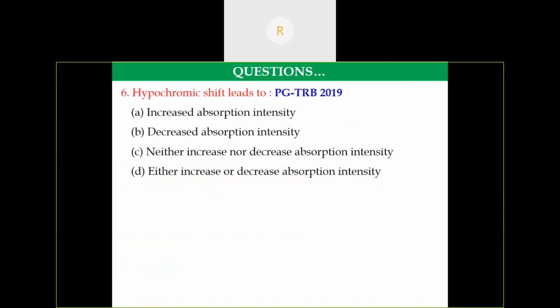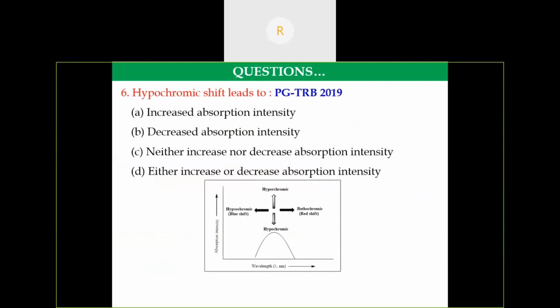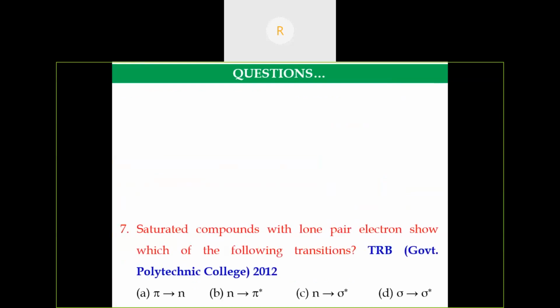Then another question, this is a recent question asked in PGTRB in 2019. Hypochromic shift leads to what? We have discussed the four: hypochromic, hyperchromic, red shift and blue shift. Here hypo means a decrease in absorption intensity. So the answer is B, decreased absorption intensity.